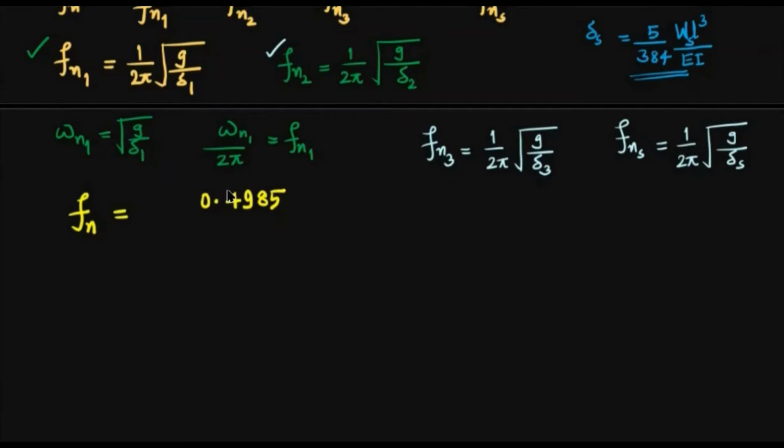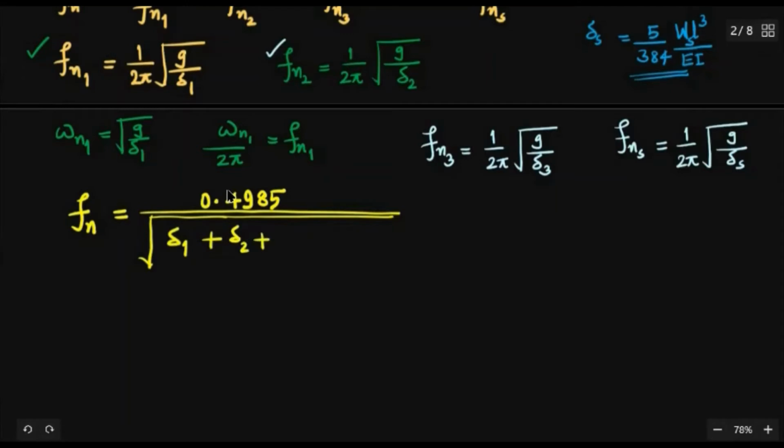Then it's all simplified, and we have taken the square root of it also. So you'll get 0.4985 divided by the square root of delta 1 plus delta 2 plus delta 3. I've shown only 2 masses, but there may be many. Plus finally, for the shaft alone, there is a slight change: delta S divided by 1.27.